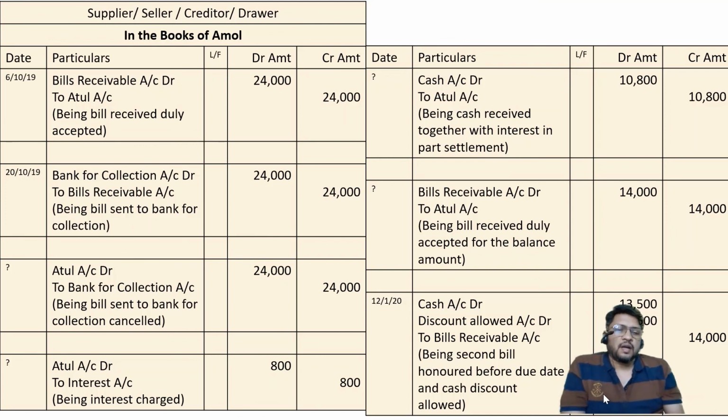Then new bill is drawn, and ultimately new bill is also retired. Since it is retired, that's why it is discount. It is having some discount allowed adjustment also. So very beautiful problem. I hope you have understood the same.